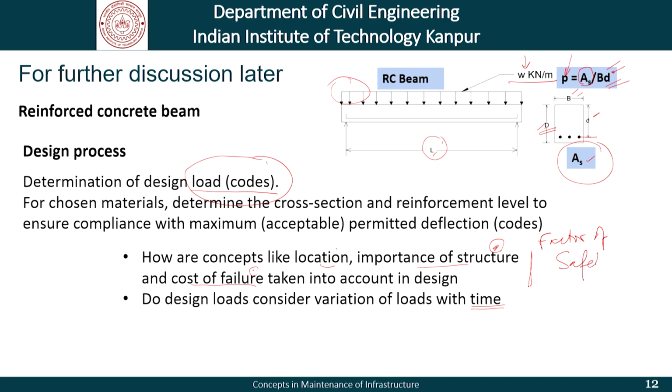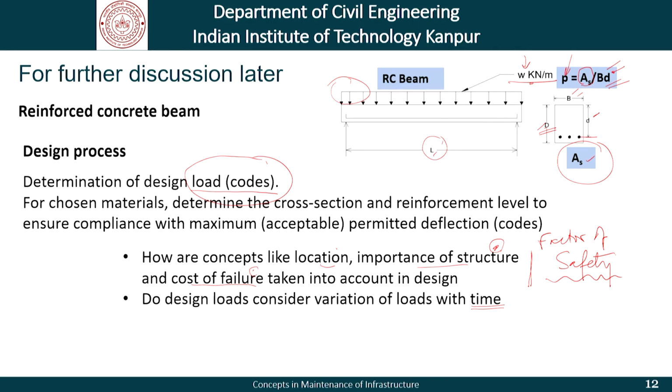Now, we are going to talk about this factor of safety in a slightly different way at some point in time. But suffice to understand here that analysis is based on a certain load level. The design is based on a load which is determined based on the codal provisions.